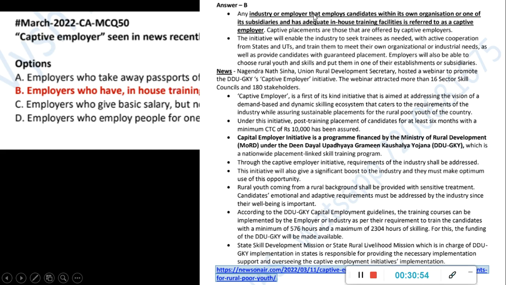An industry or employer that employs candidates within its own organization or one of its subsidiaries and has an adequate in-house training facility is referred to as a captive employer. So here again, skilling-related things are there. Some things are going on there.